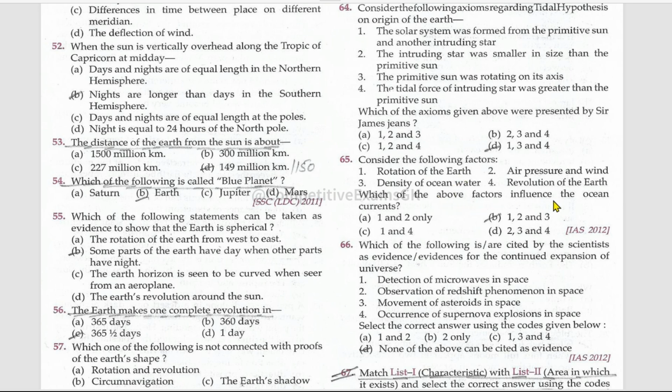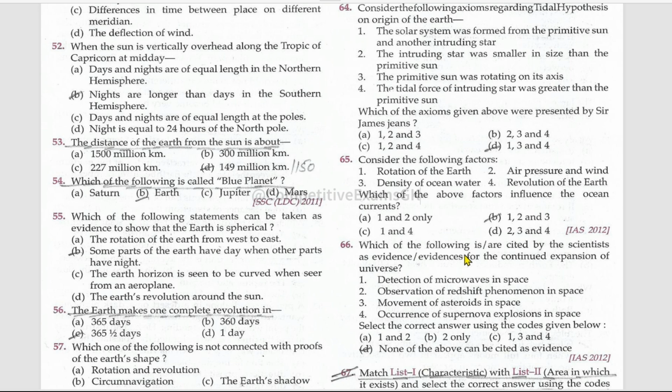Consider the following factors. Which of the above factors influence the ocean currents? Rotation of the earth, yes. Air pressure and wind, yes. Density of the ocean water, no. Revolution of the earth. 1, 2, and 4 are the factors that influence the ocean currents.